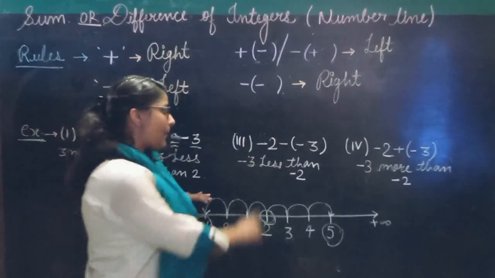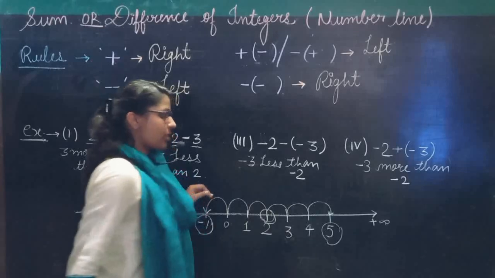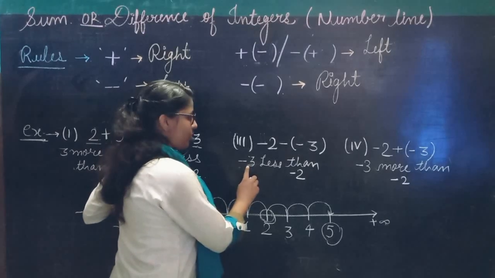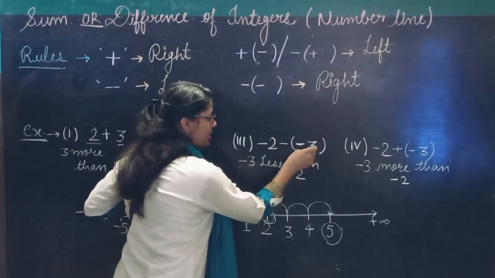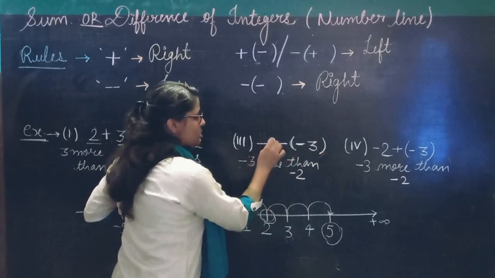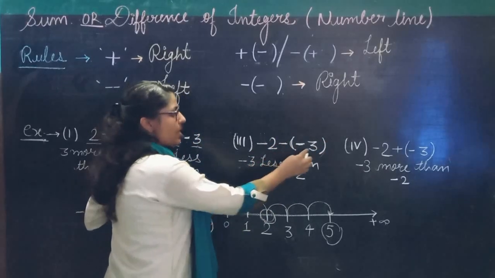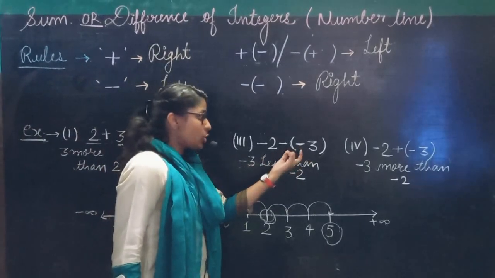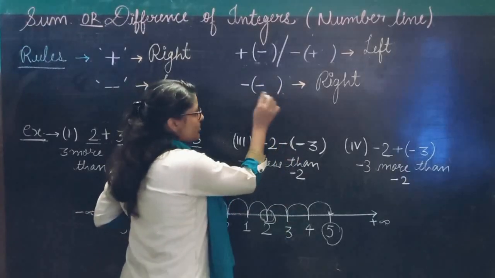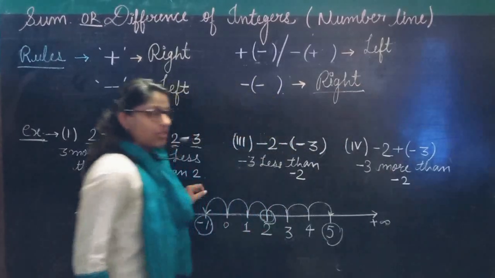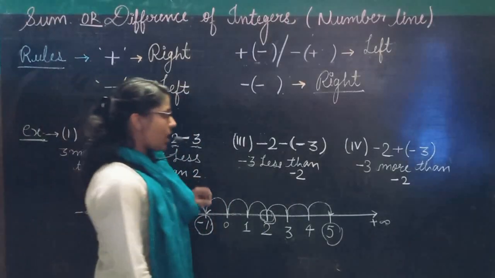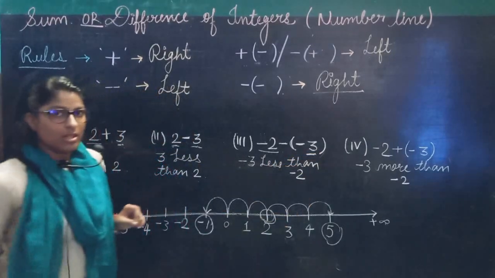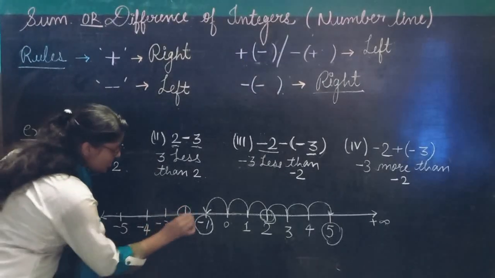Now the next question is minus 3 less than minus 2. Now see here how to write it in mathematical form firstly. Minus 3 is less than minus 2. It means minus 2 minus 3. Done? Now you observe which signs you are having. You are having two similar signs here. Whenever you have two similar signs, you will take your steps right hand side. Which side do you take your steps? Right hand side. So now you will mark firstly on minus 2 and take 3 steps right hand side. Clear? Now mark your minus 2.